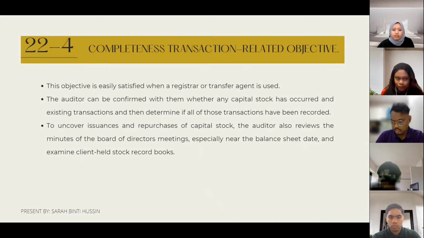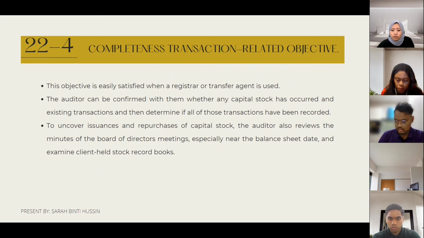Okay. The first main concern is the completeness transaction-related objective. This objective is easily satisfied when a registrar or transfer agent is used. The auditor can confirm with them whether any capital stock transaction has occurred, and then determine if all of those transactions have been recorded, so as to uncover issuances and repurchases of capital stock.